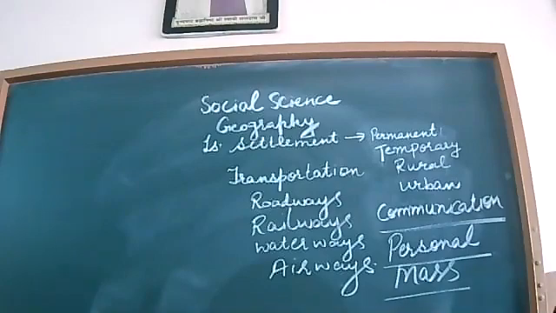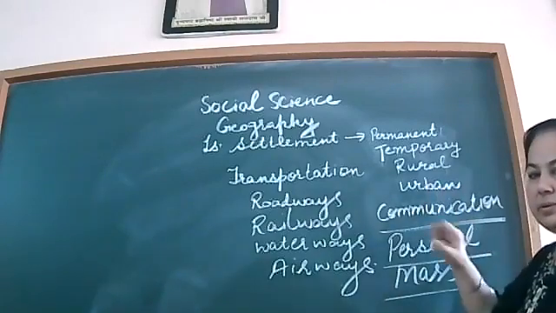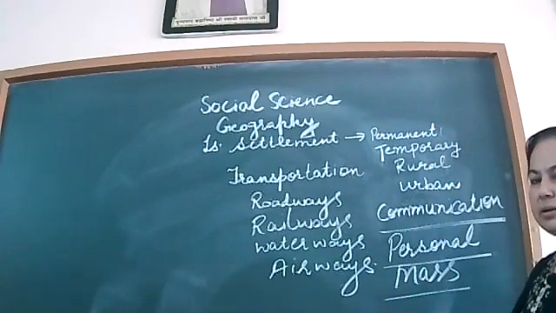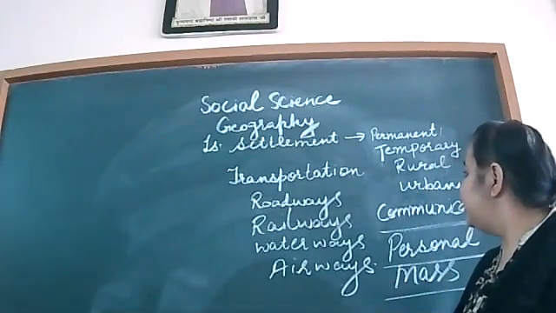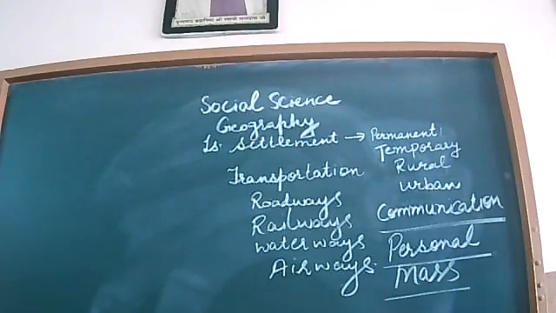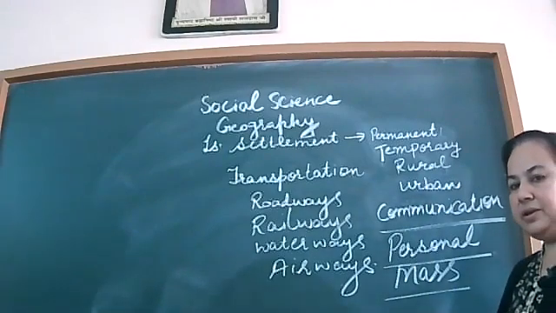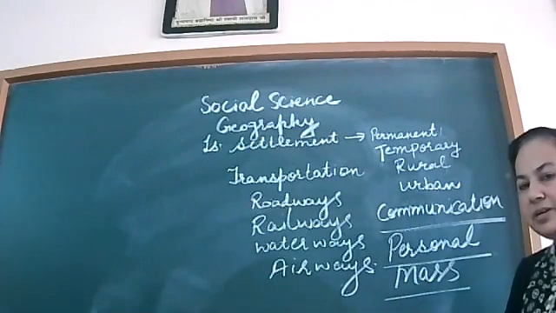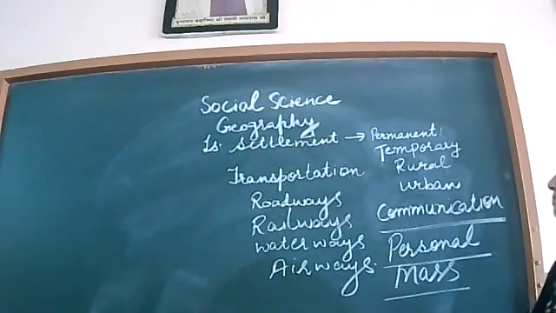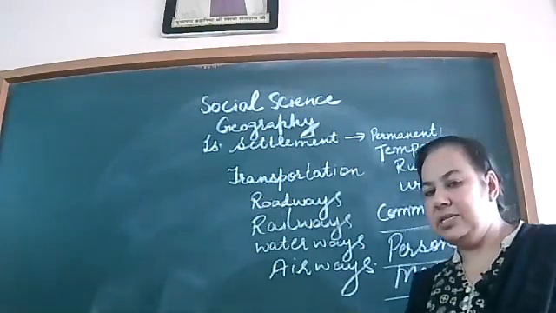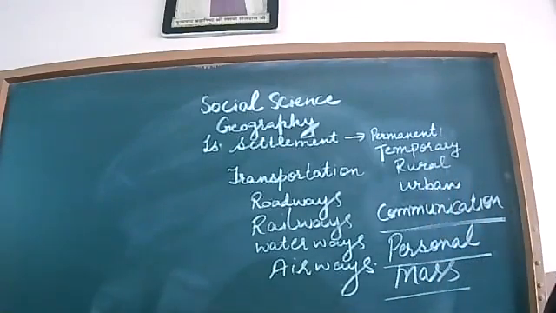Settlement can be rural and urban. Now, what is rural settlement? People who live in villages live in rural settlement. In rural settlement, the living standard of people is not high. Here, people are engaged in different kinds of occupation. Agriculture is the main occupation of the people in rural areas. They are also engaged in other occupations such as forestry, fishing, craft work, etc.